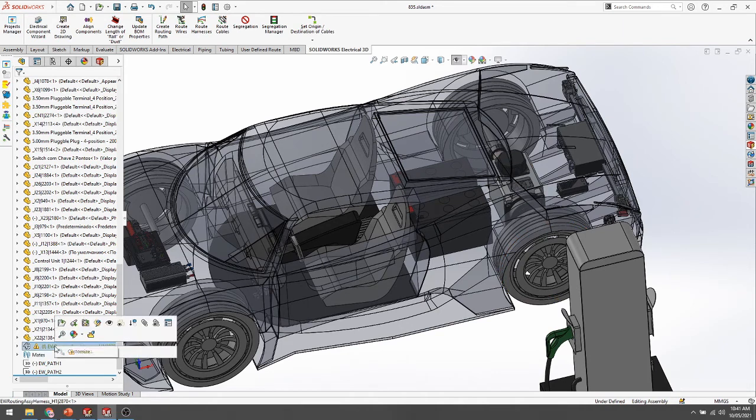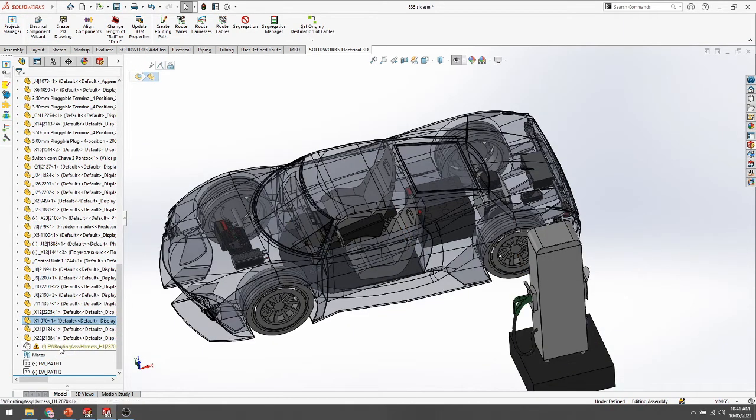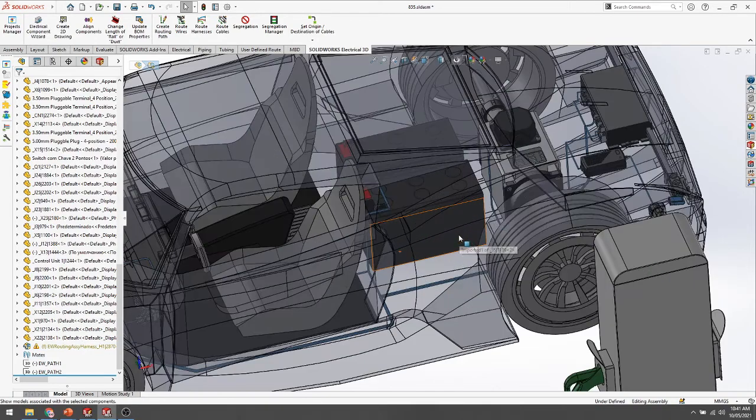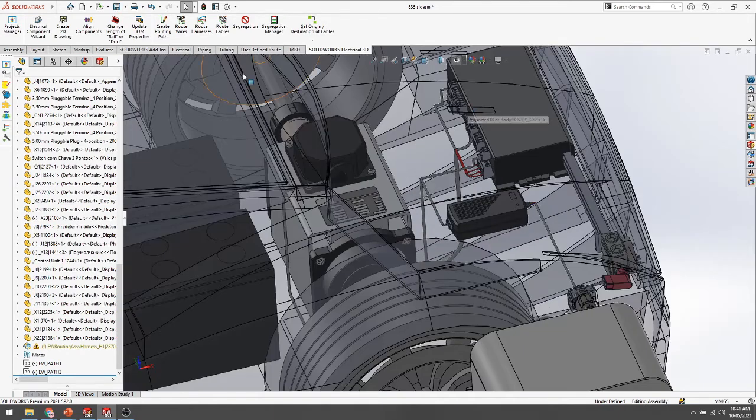So see, this is our routing parameter. This is the harness routing.